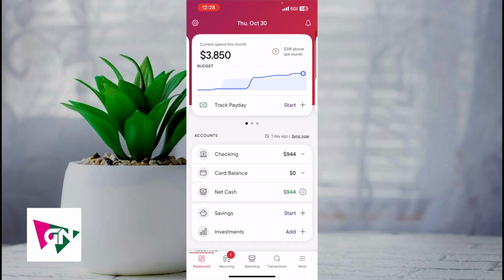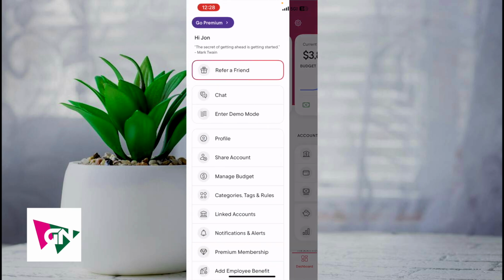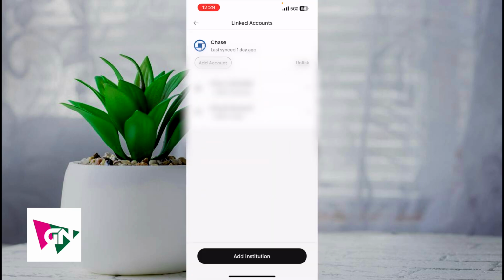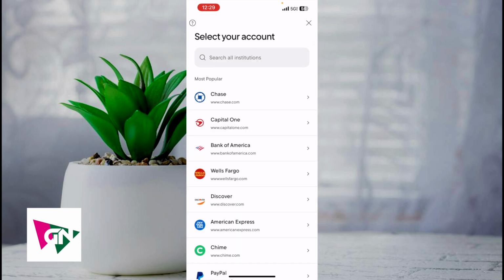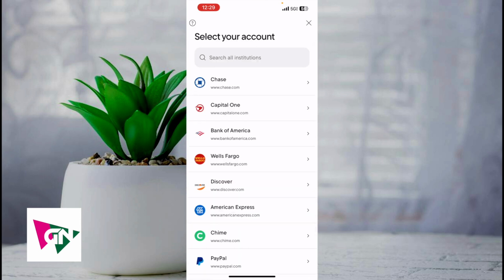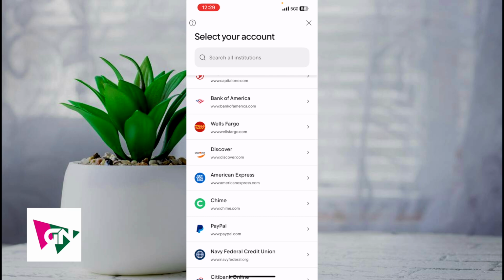So first, let's open up our Rocket Money app. Next, click on the gear icon on the upper left-hand corner. Next, click on Linked Accounts. And then from here, click on Add Institution. Now, on this page here, you're going to see a list of your banks. You want to go ahead and scroll all the way down and then find PayPal.com.